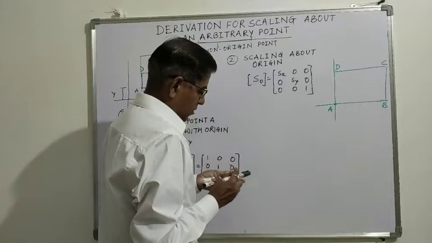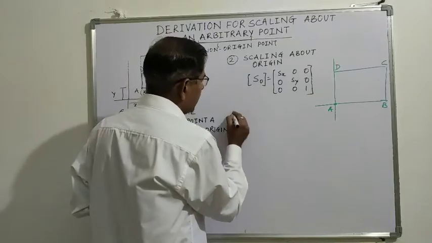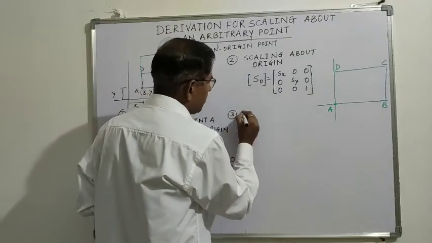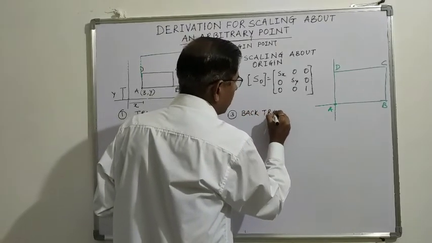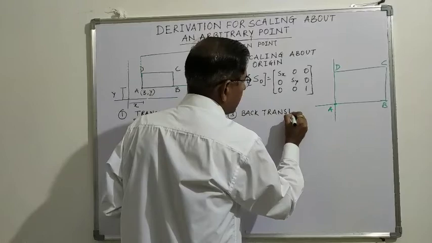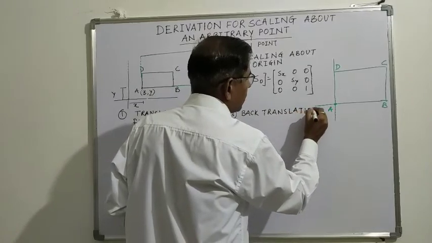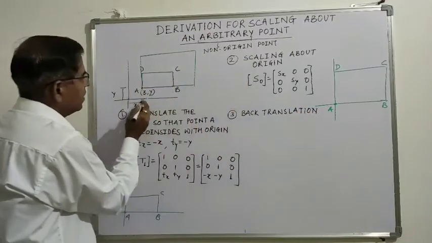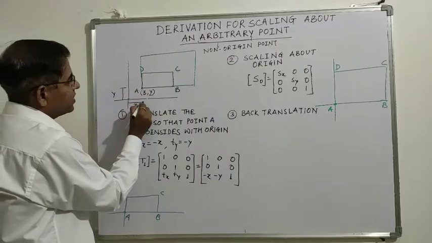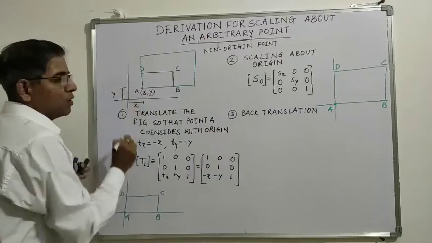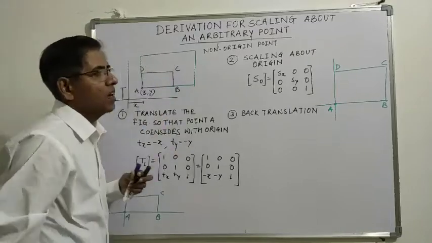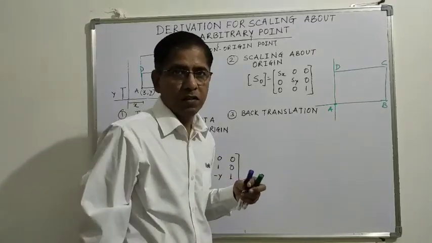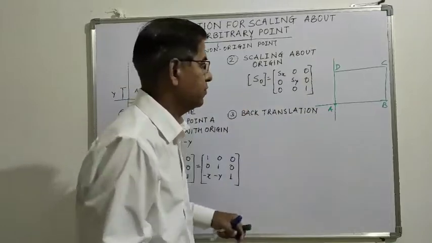Okay. So the third transformation is back translation. In back translation, the value of tx is x, the value of ty is y, so that this figure is back to its original position, but an enlarged figure.